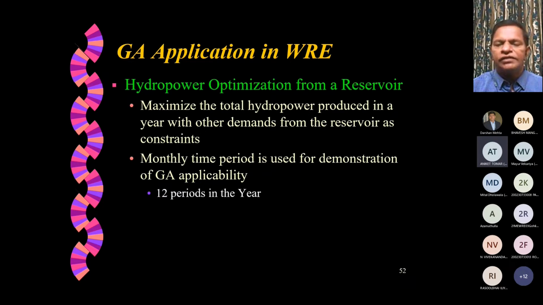Okay, and if you look at the objective function itself, hydropower is basically a function of discharge and the head causing the flow. So it's a nonlinear function. And that nonlinear function can be easily optimized using GA. So let us try to demonstrate this for a monthly reservoir operation for about 12 months in 1 year, just to show you how it can be solved. So 12 periods in a year means you have 12 decision variables. One decision variable represents the release made for hydropower in that month, like that for 12 months.